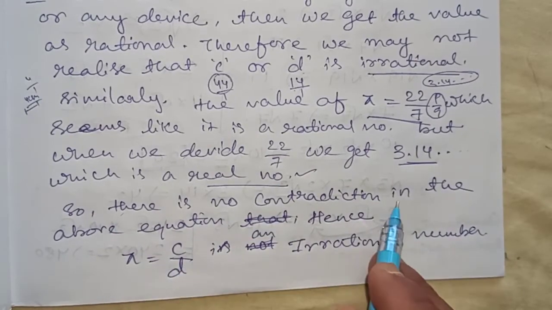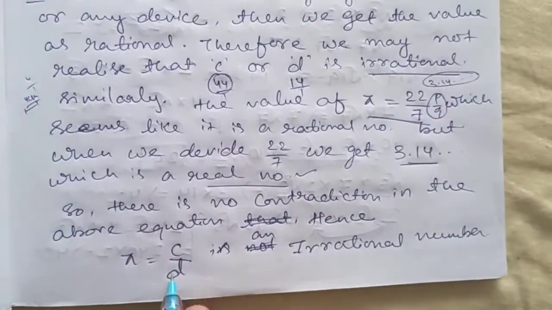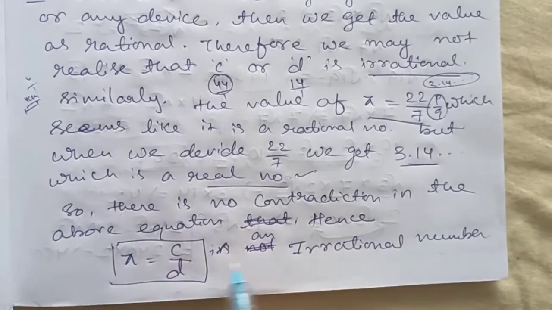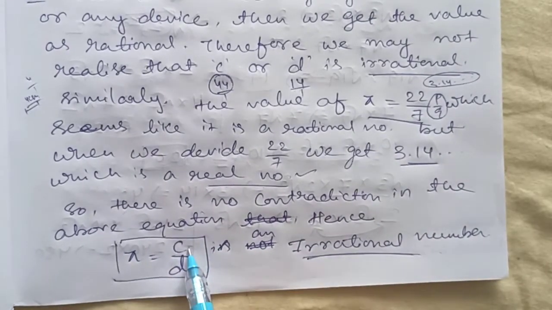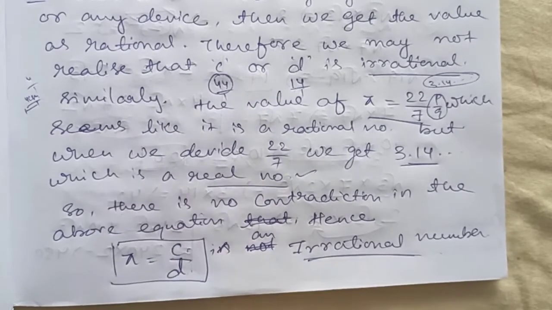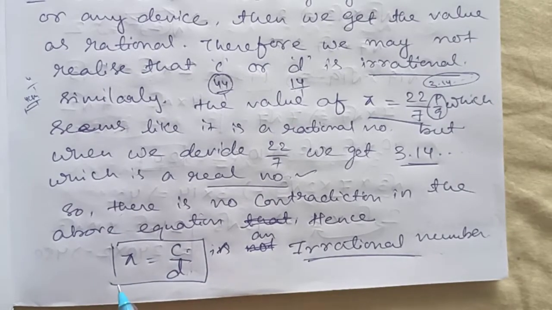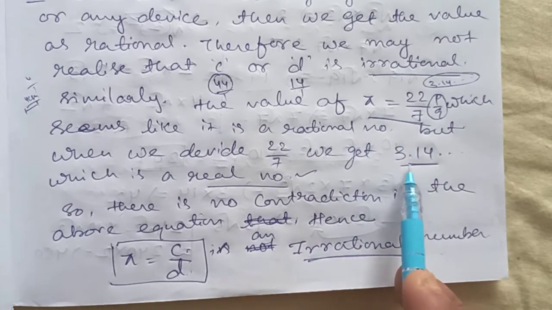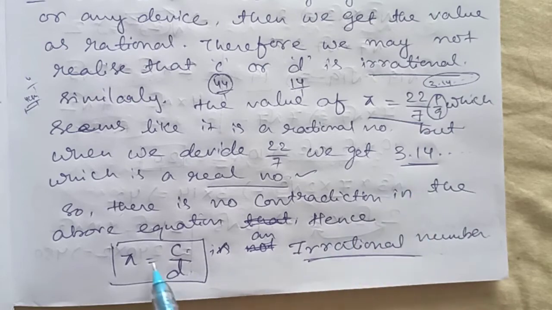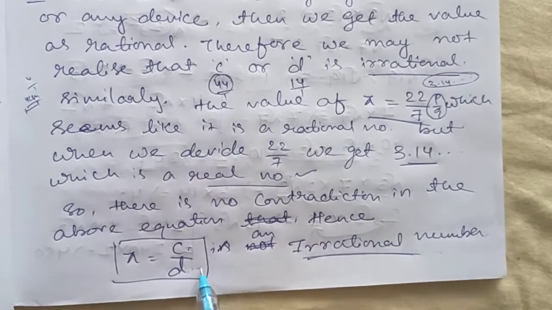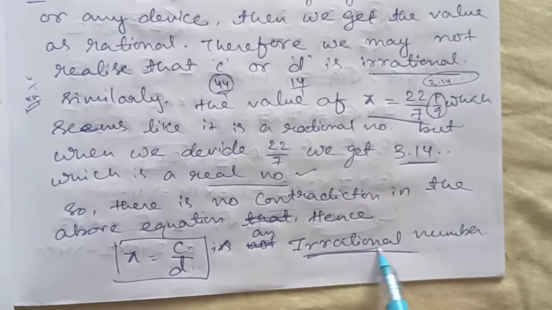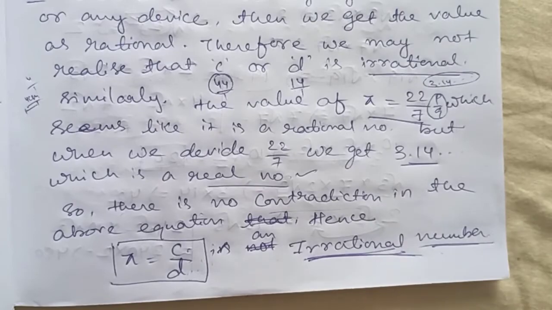So there is no contradiction in the above equation, hence pi equals c by d is an irrational number. Because if we take the individual values of c and d, we get rational numbers. Similarly the value of pi is also a rational number if we take 22 by 7, but when we divide we get an irrational number. That means the contradiction arises only because we assumed c by d must be a rational number. Next question.